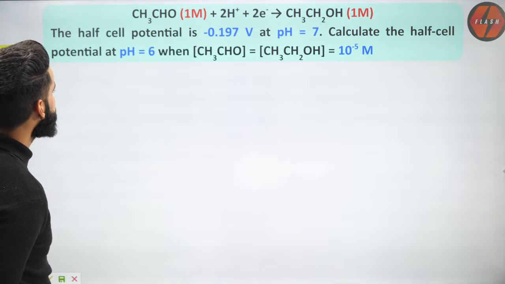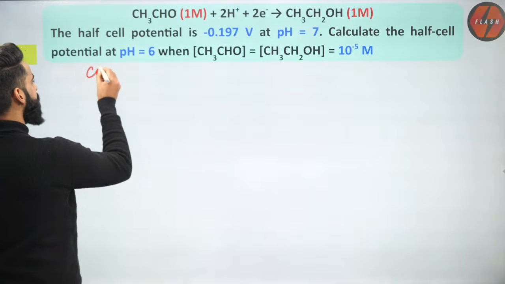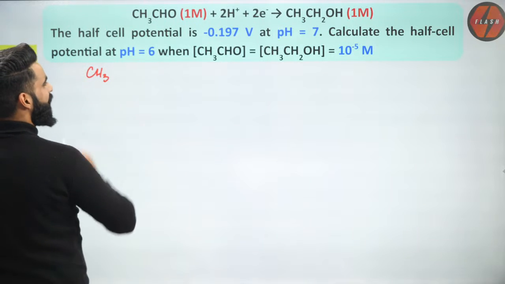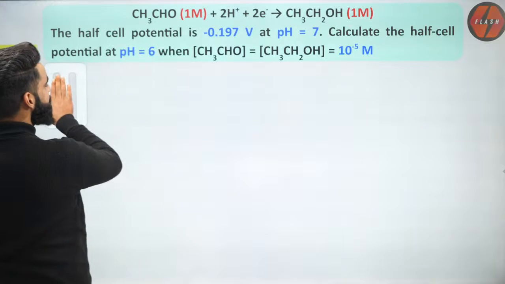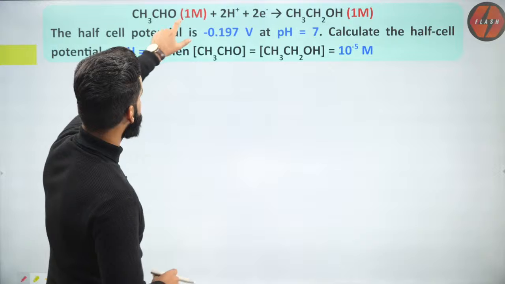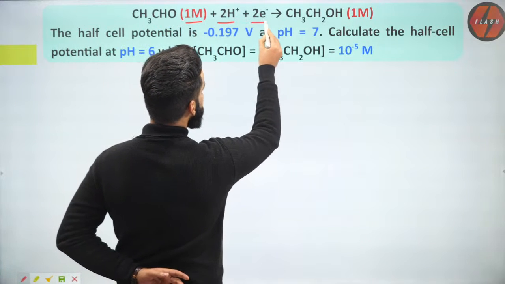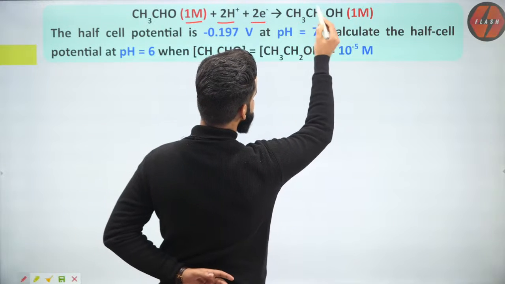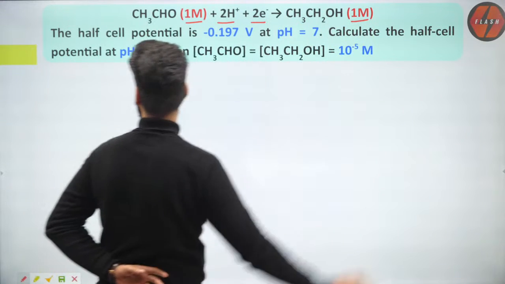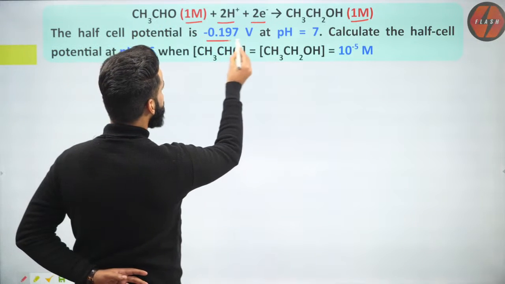I'm given a reaction, CH3CHO, whose concentration is 1 molar, which is given to me, plus 2 H positive aqueous plus 2 electrons, changed to CH3CH2OH, whose concentration is 1 molar. Correct? The half cell potential is this much.